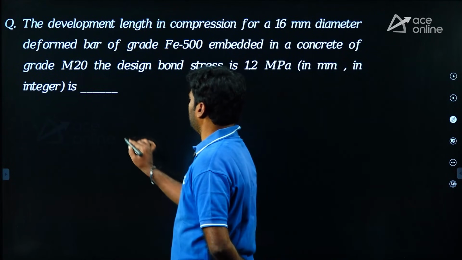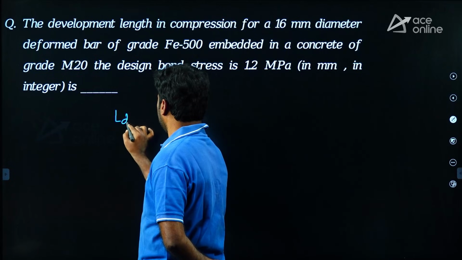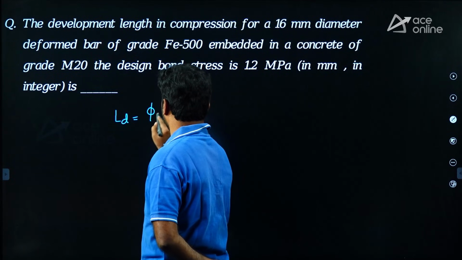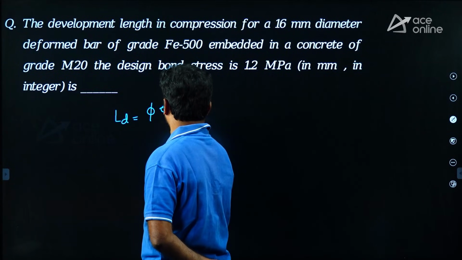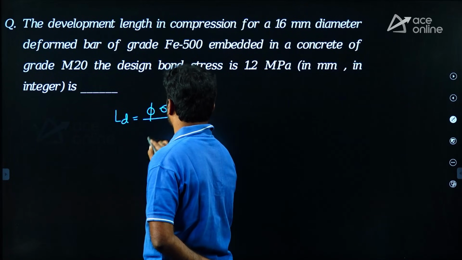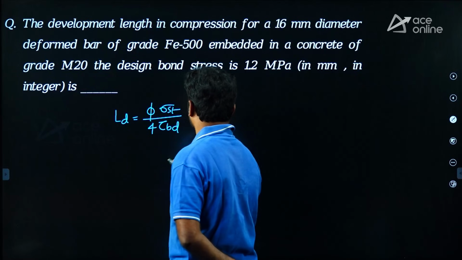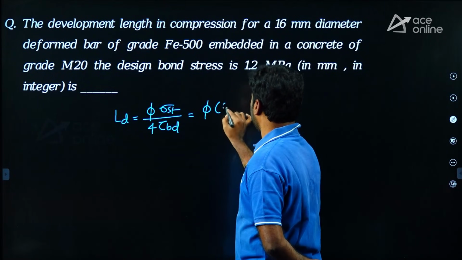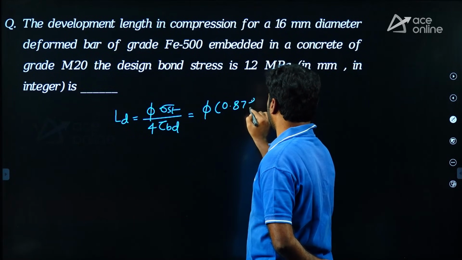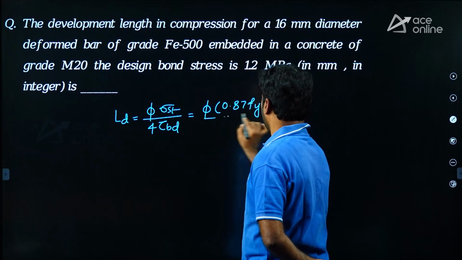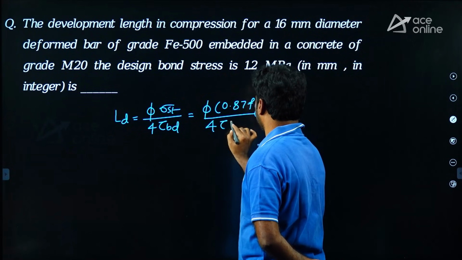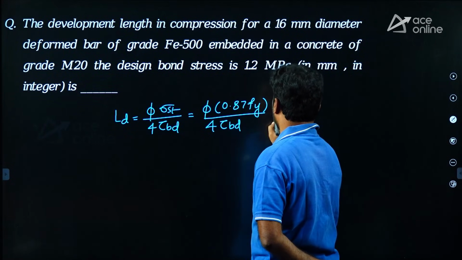They are asking development length. Development length mathematically we can determine like this: phi into sigma st upon 4 times tau bd, or in limit state method we can write phi into 0.87 Fy upon 4 times tau bd. Phi is bar diameter.